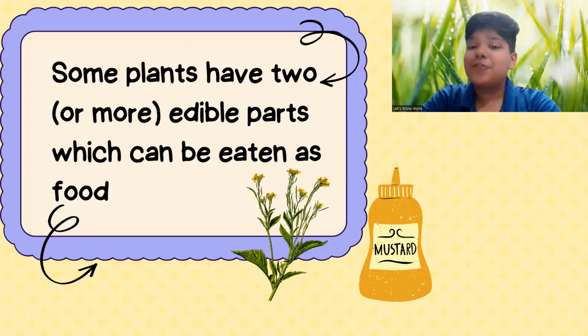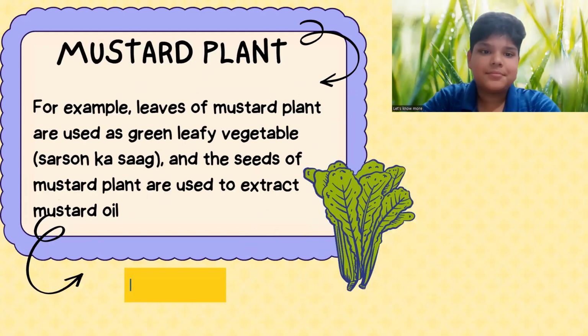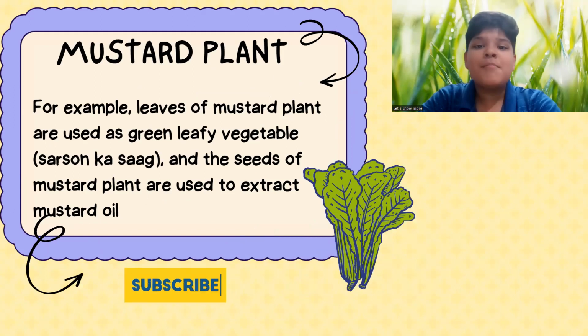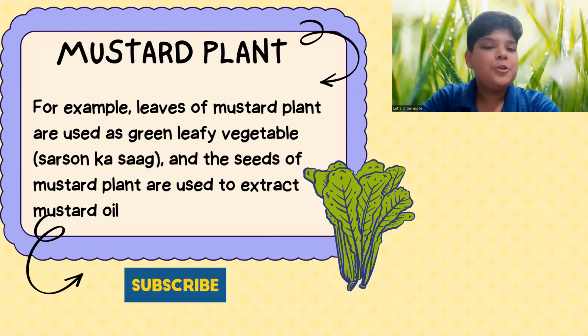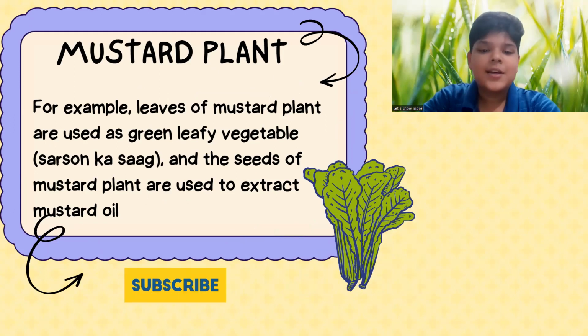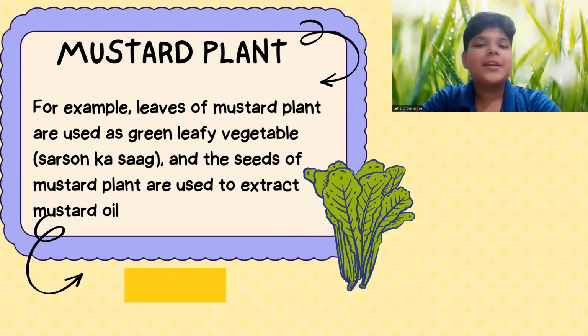Some plants have two or more edible parts, which can be eaten as food. For example, leaves of mustard plants are used as green leafy vegetables, sarson ka saag, and the seeds of mustard plants are used to extract mustard oil.